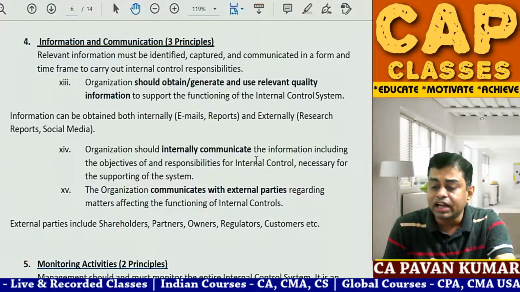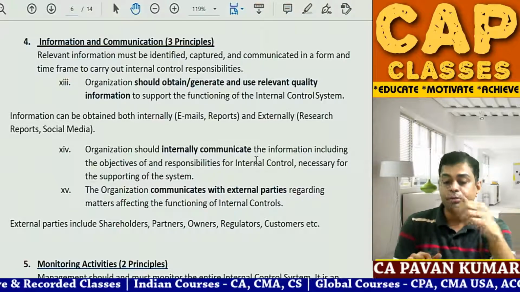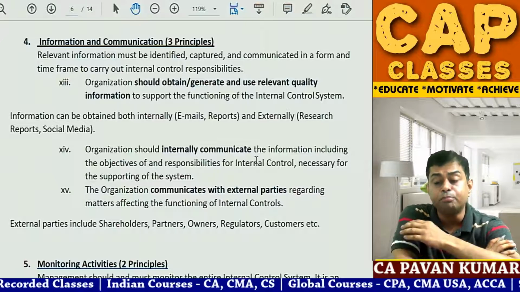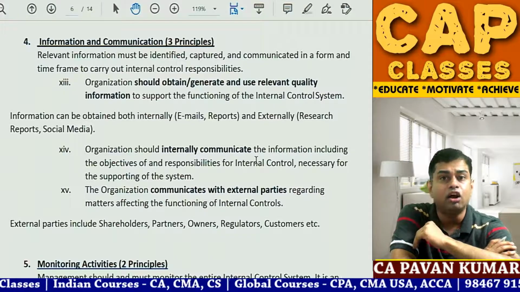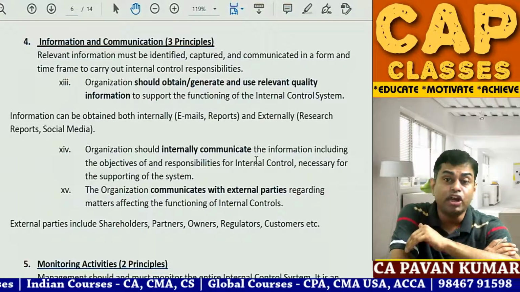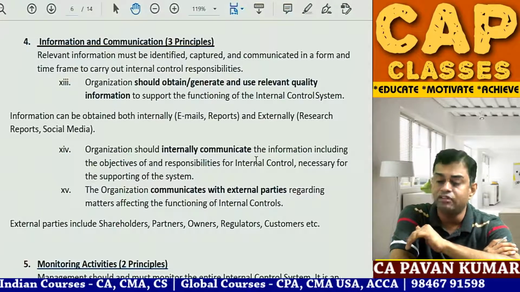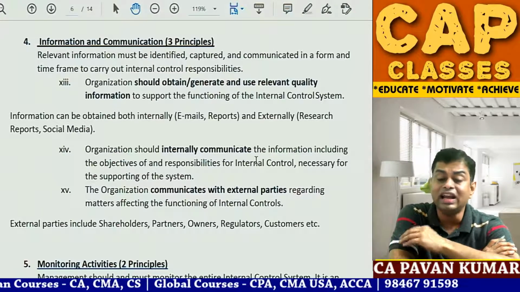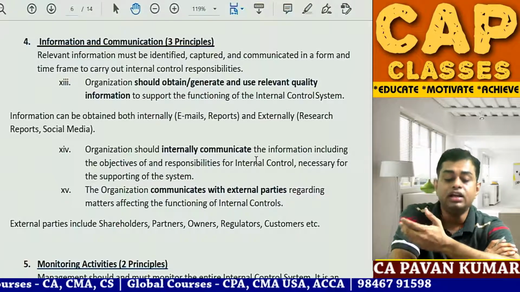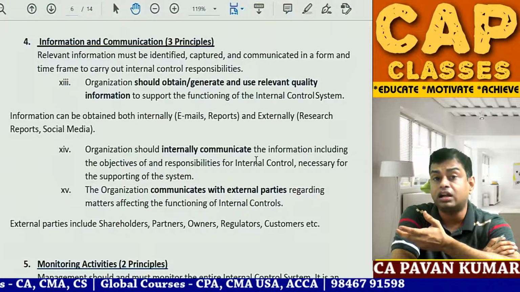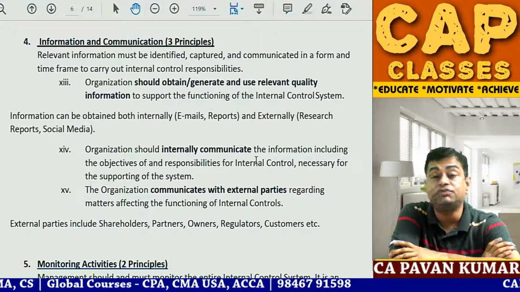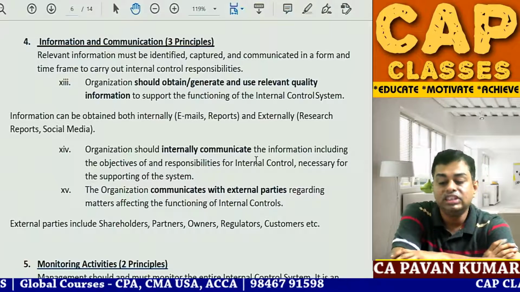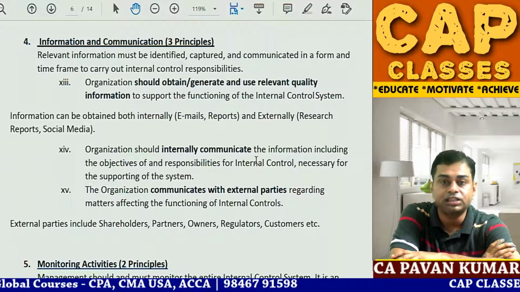Internal parties means employees and management: board of directors, audit committee members, internal auditors, then employees, middle level management, lower level employees. All these people are internal. Outsiders are shareholders, partners, owners, regulators, government, customers, bankers, financiers. These are external parties.